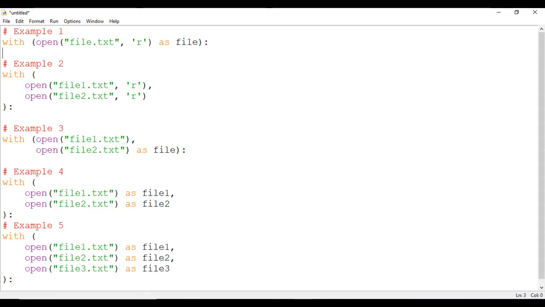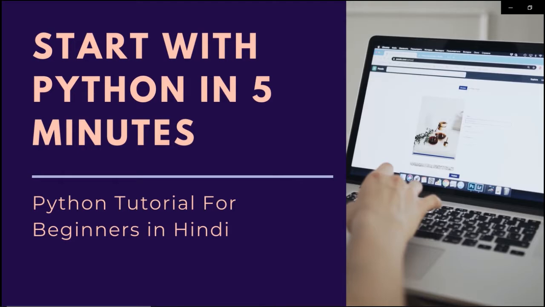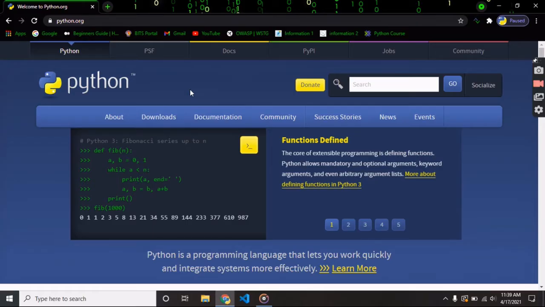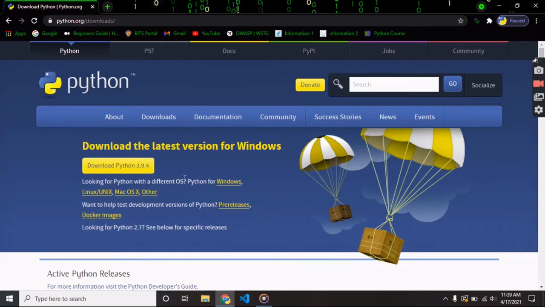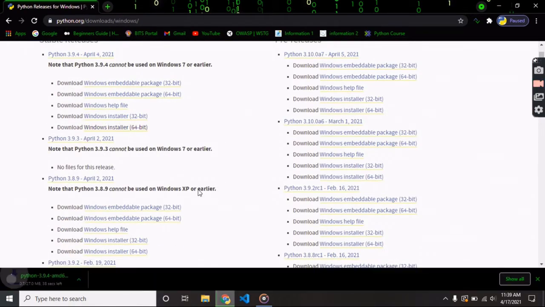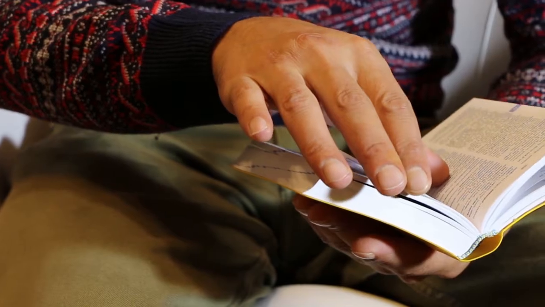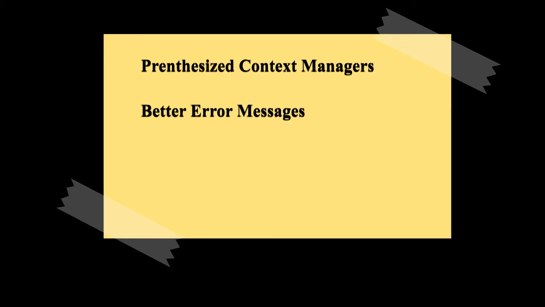3.10 installed. And that reminds me, if you want to download Python 3.10, check out this video where I have shown how you can download and install Python within 5 minutes. You have to use the exact same steps to download Python 3.10. With context managers cleared, let's move on to the second item in our list, better error messages.